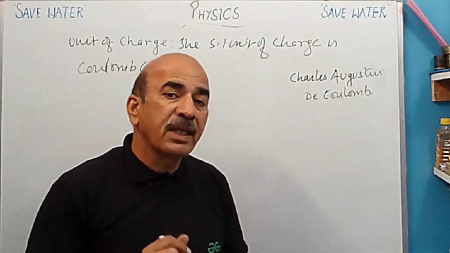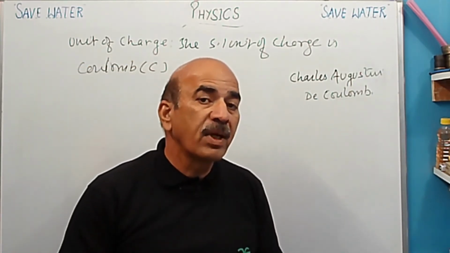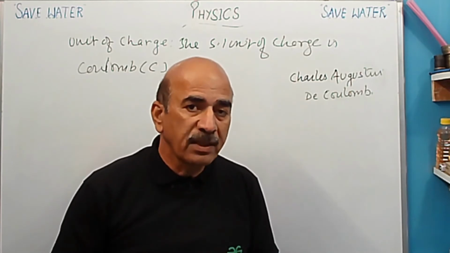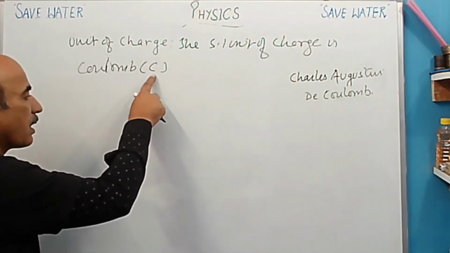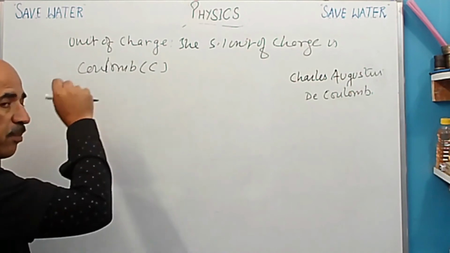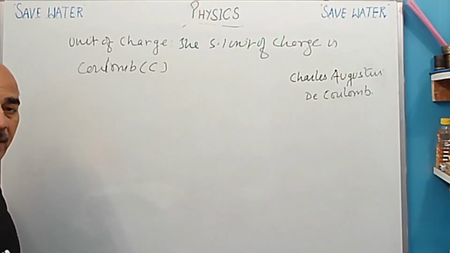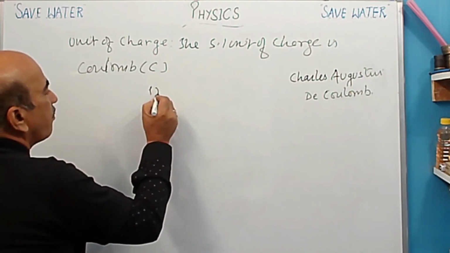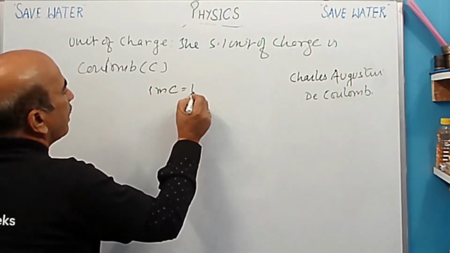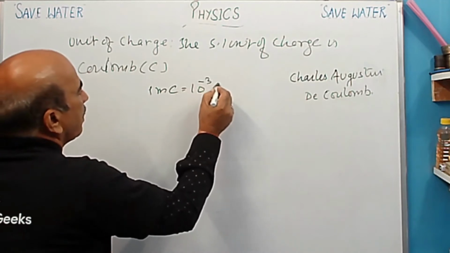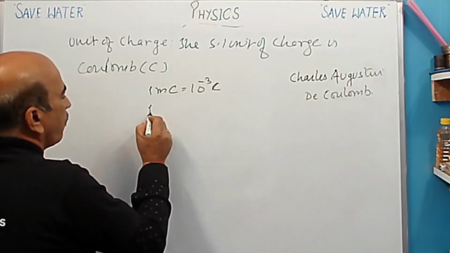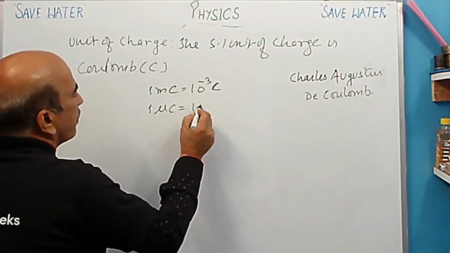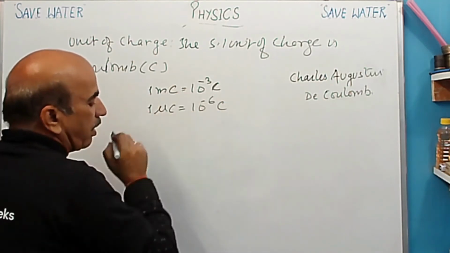ऐसे जैसे हम कहते हैं 1 kg, 1 quintal, quintal is very big unit of mass. Okay, so same way, the charge is very big. Coulomb is very big unit. अब इसके छोटी units क्या क्या है देखें. The smaller units are 1 milli Coulomb, and it is equal to 10 raised to minus 3 Coulomb. 1 micro Coulomb, it is equal to 10 raised to minus 6 Coulomb.